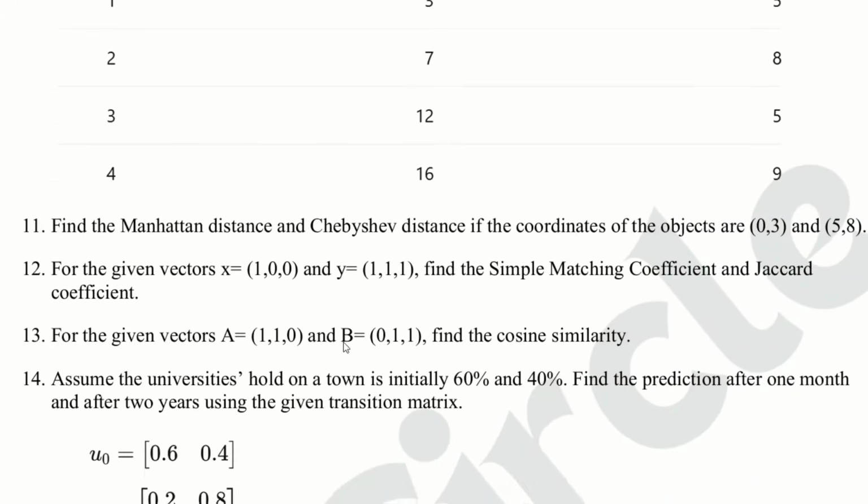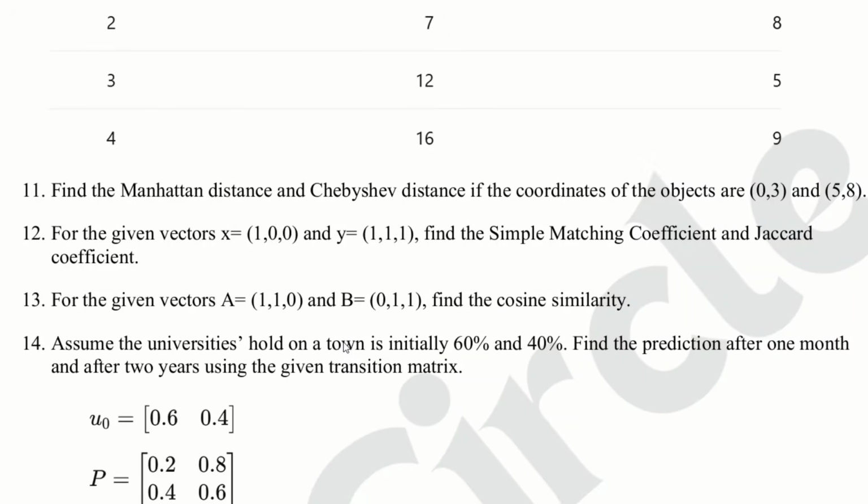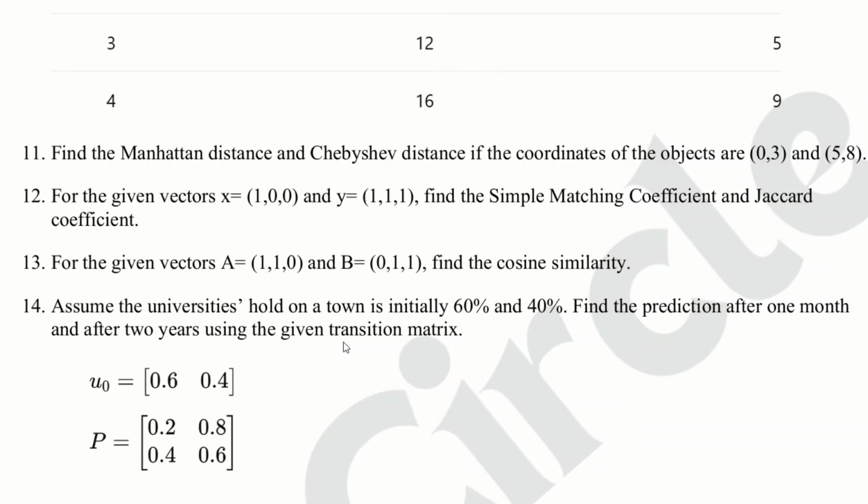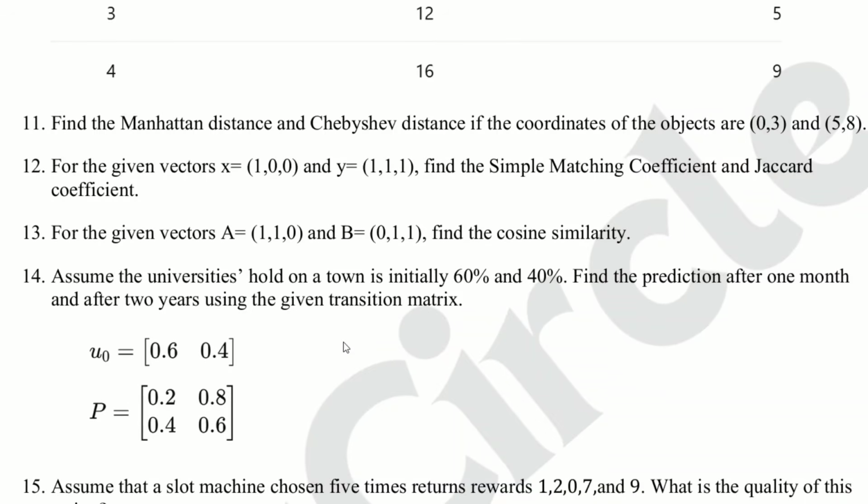Find the Manhattan distance and Chebyshev distance if the coordinates of the objects are (0, 3) and (5, 8). This is a simple formula-based question. Very scoring if you remember the formula. Now move to question number 12.